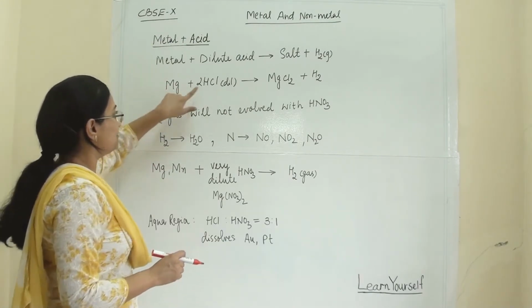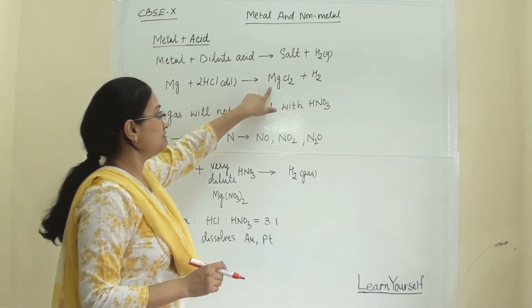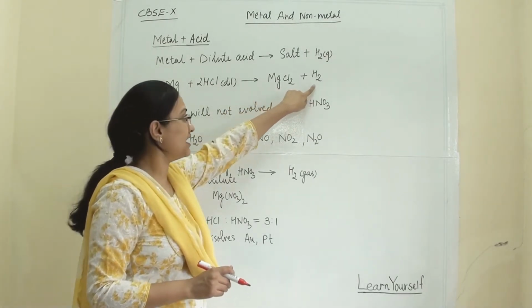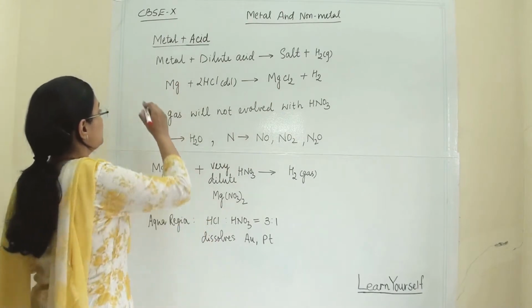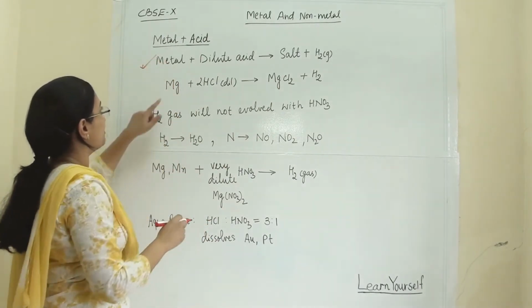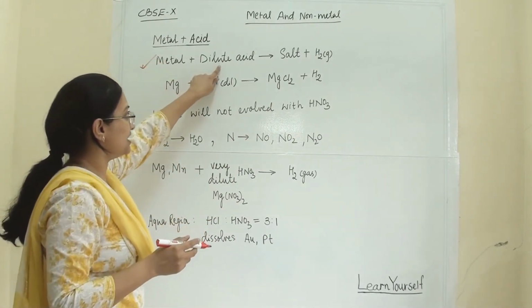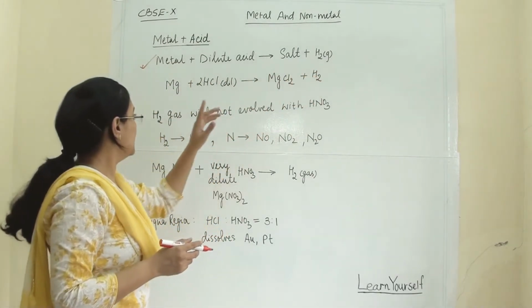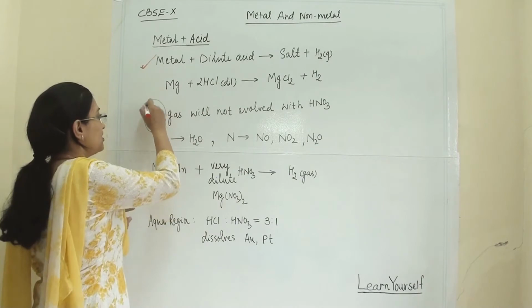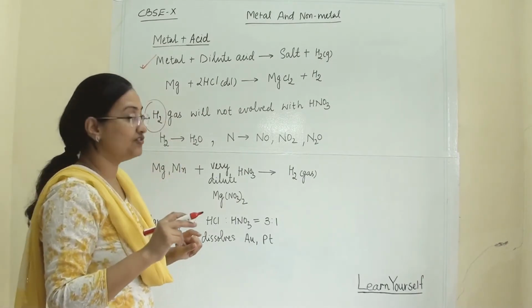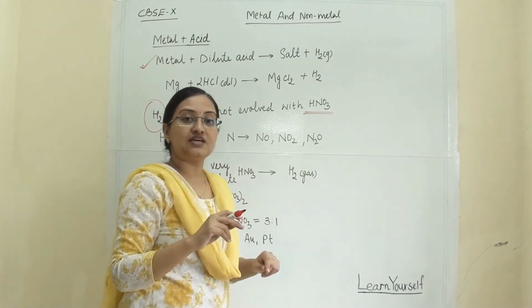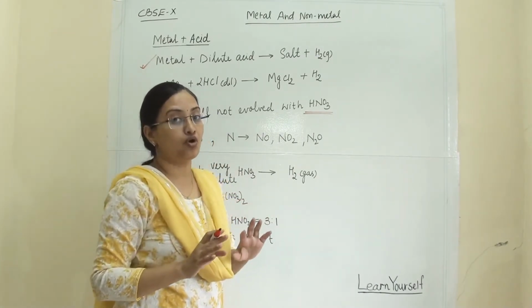When magnesium reacts with the acid, it gives us magnesium chloride, which is a salt, and hydrogen gas. This is the generalized equation: metal reacts with dilute acid and gives us salt and hydrogen gas. Now hydrogen gas will not evolve when a metal reacts with nitric acid, because nitric acid is a very strong oxidizing agent.